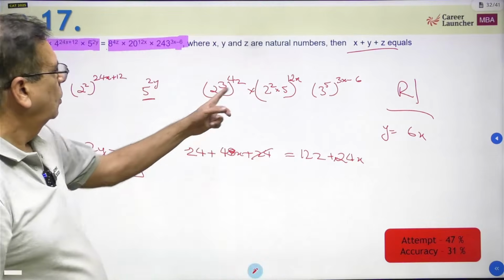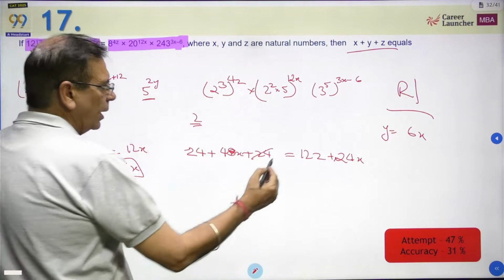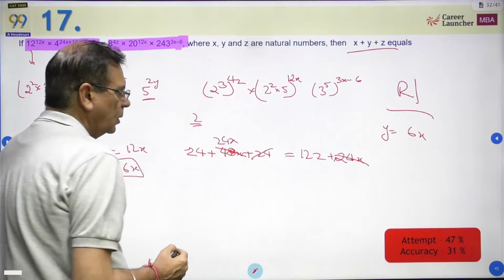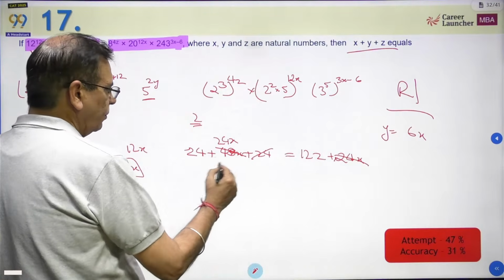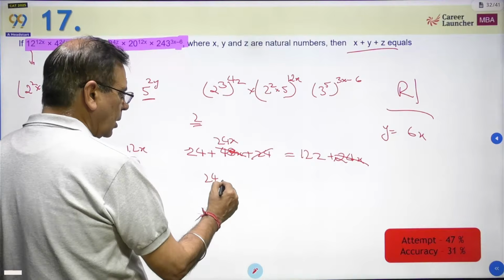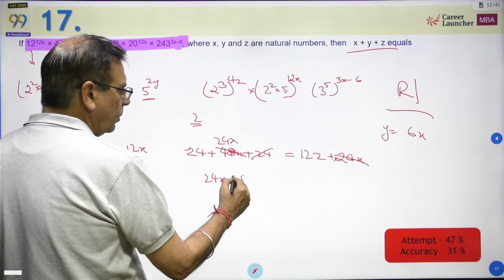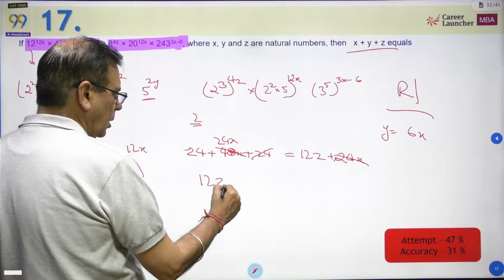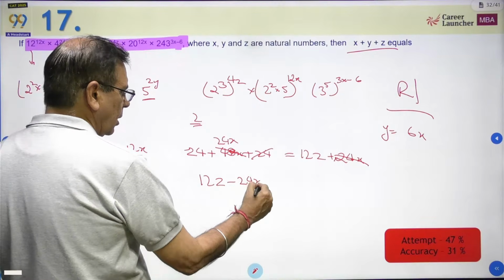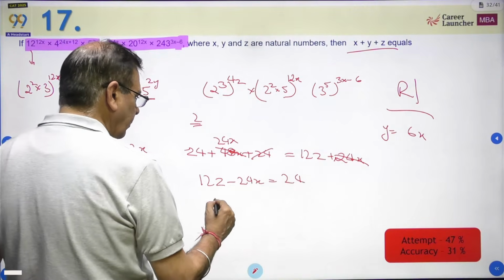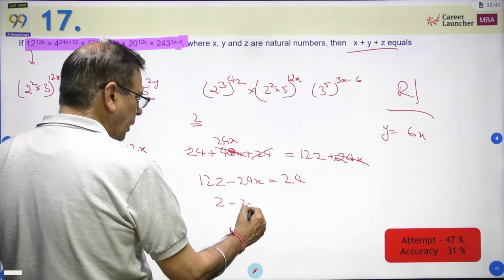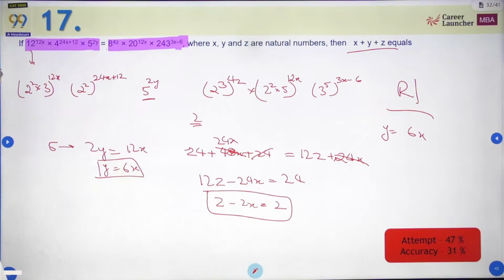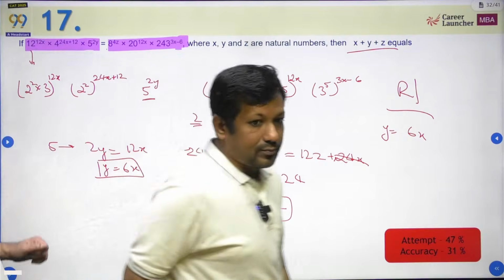Okay, 24x. If I cancel this 24x, I can cancel this 24x also. So I can say 24x minus 12z minus 24x is equal to 24, or z minus 2x is equal to 2. Okay. Third thing, look at the power of 3.